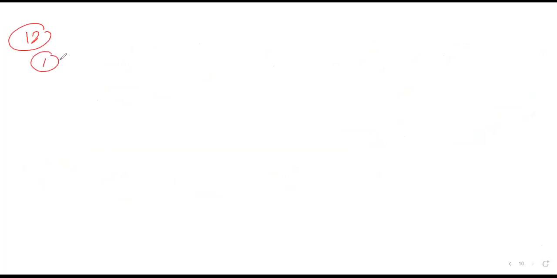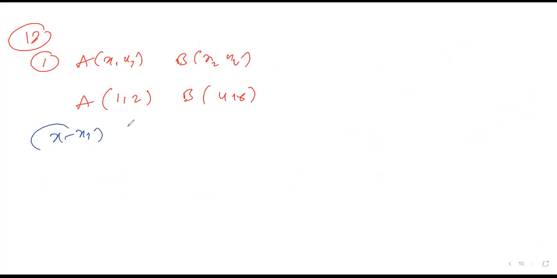The first bit. They will mention the points, x1 comma y1 and x2 comma y2. They already mentioned in the question: A is 1 comma 2 and B is 4 comma 6. We have the formula x minus x1 into x minus x2 plus y minus y1 into y minus y2 is equal to 0.